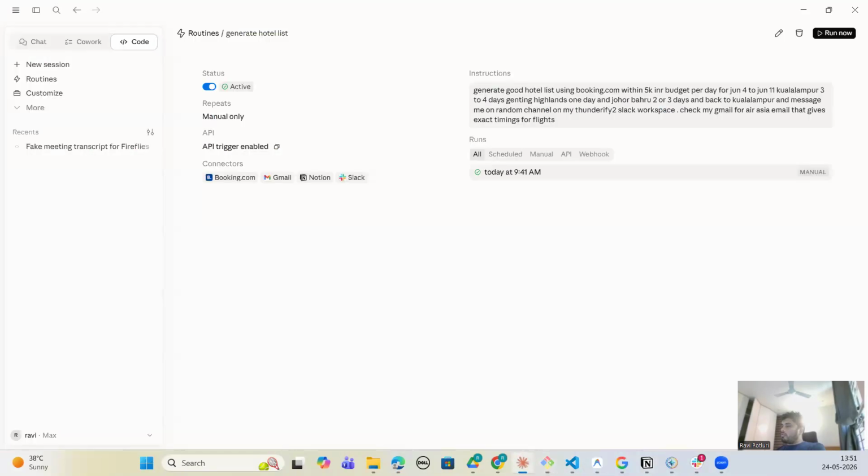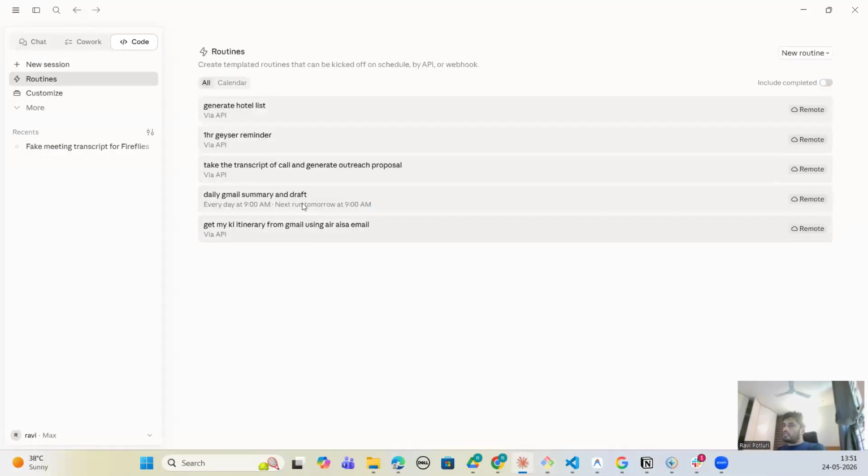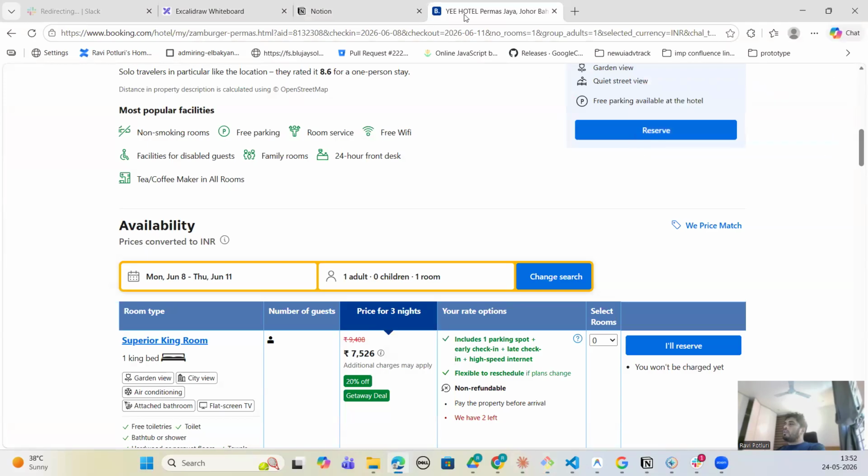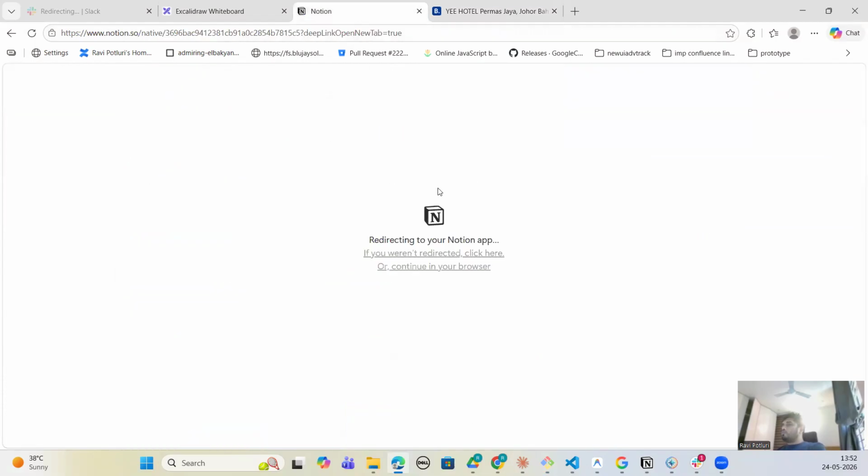And let's go back to Claude Code here for a minute. And if we go to the routines again, get my trip itinerary, search my Gmail inbox, find my recent flight or booking. So none of this is using any code. It is running like a workflow without writing any code. And it can do a lot of things like book hotel rooms, remind you about your geysers, post to Notion, can act as your second brain. So it's really awesome, really cool, really fantastic automations that are possible through Claude Code Routines, which replicate n8n and UiPath workflows almost one-on-one, completely replicated.